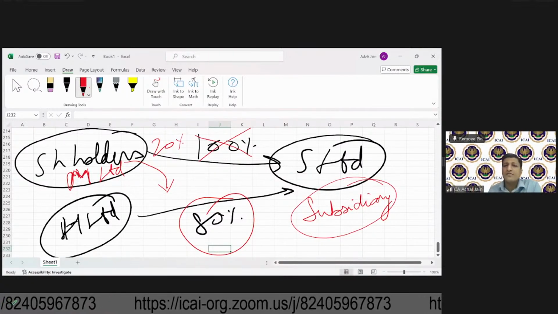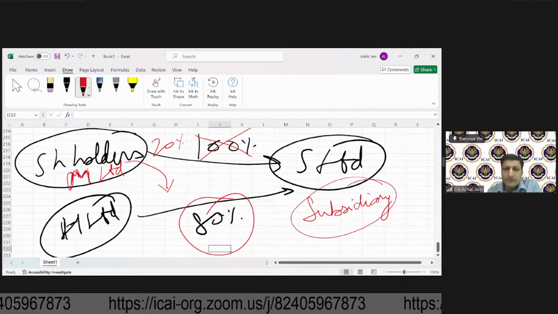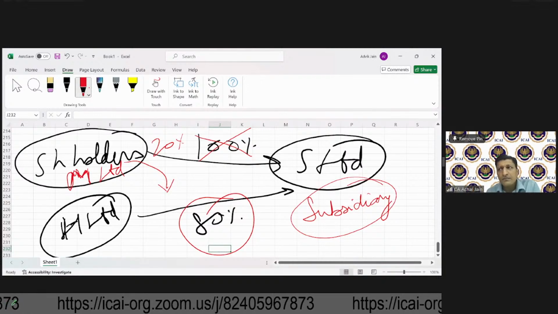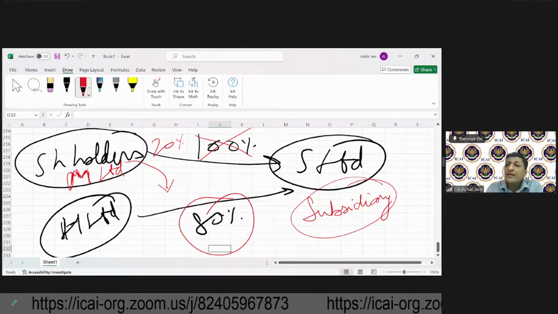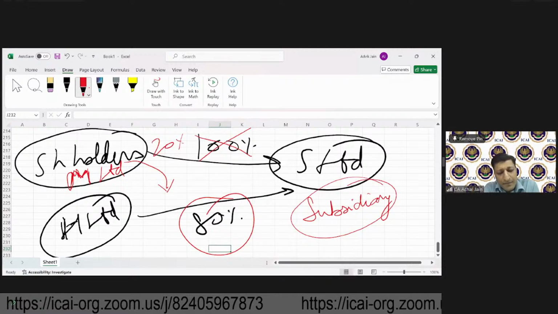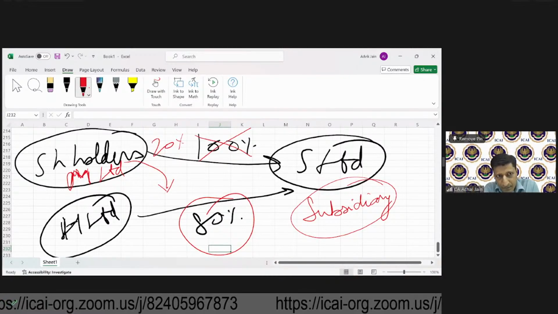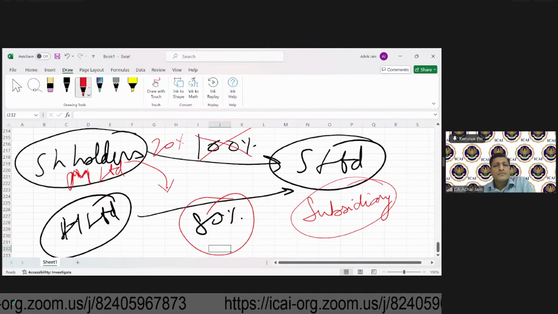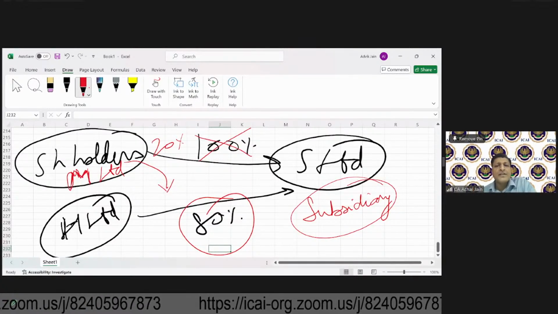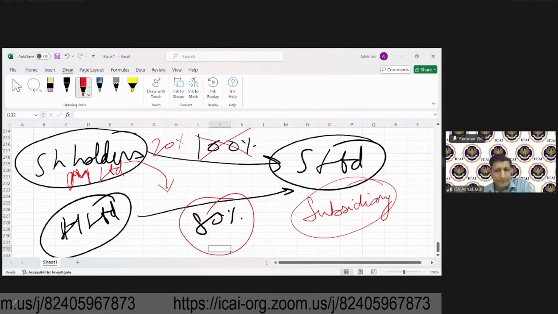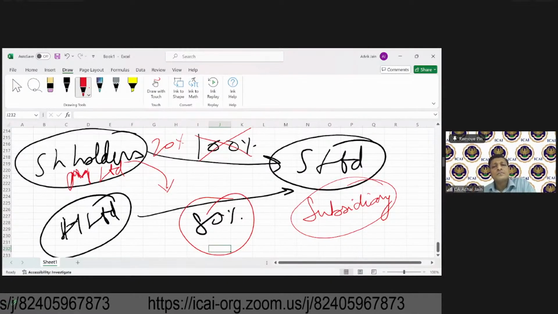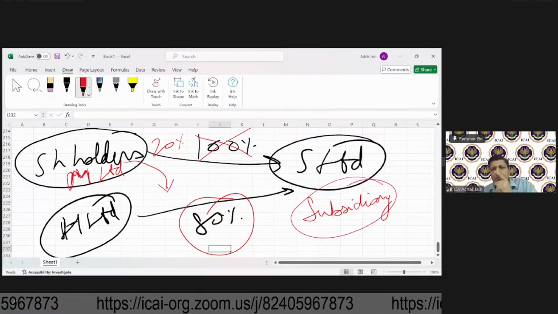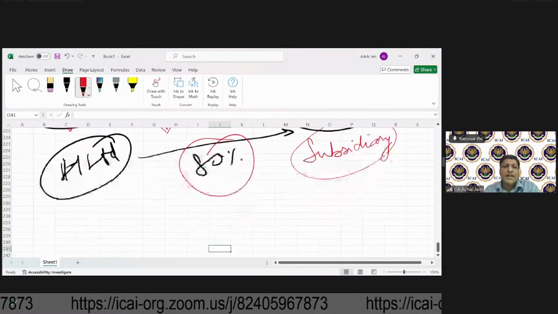Yes, tell me, Rashmi. I think you have some more clarifications. Yes, sir. Sir, it means M Limited has to agree to give shares to H Limited. Sorry, can you please repeat? Yes, it has 100% control, so it must agree that yes, I will give 80%, only then can they receive the 80%. Yes, obviously. So what is your question?